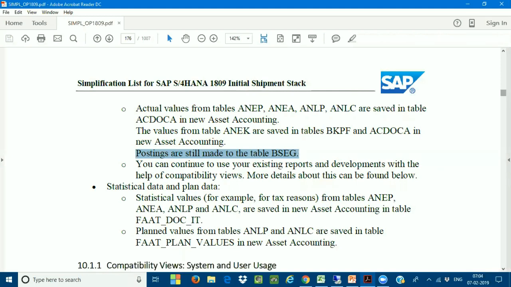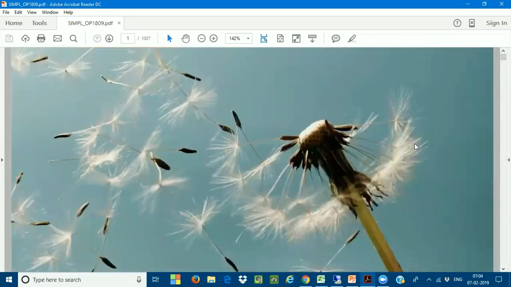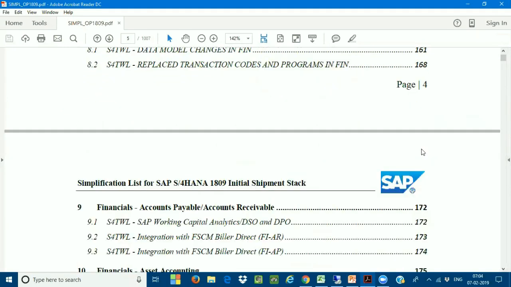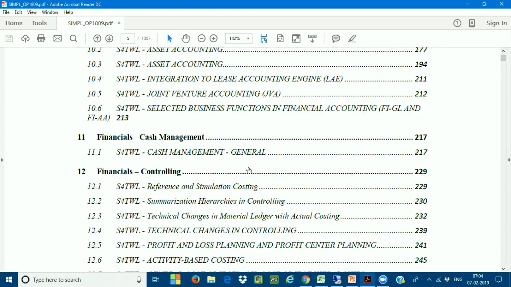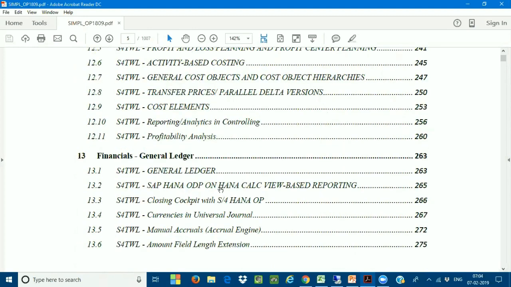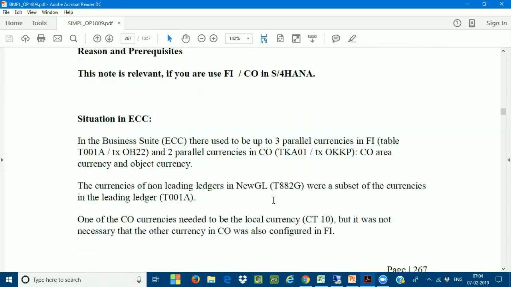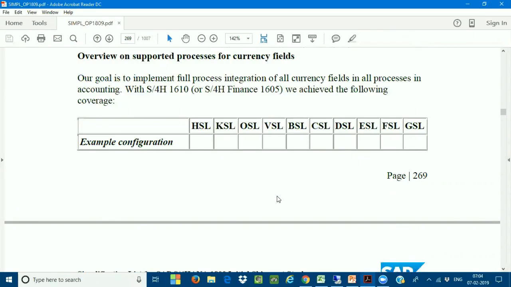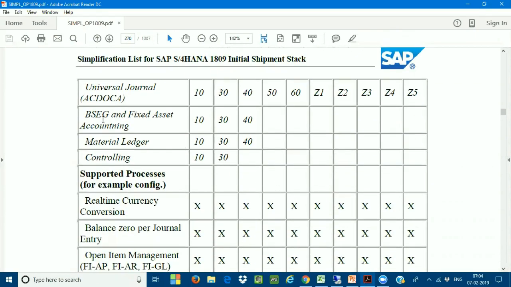Now I'll go to the currencies. Very, very important. See here. Just recap. When I go to the currencies in my universal journal entry table, this is the table we discussed in the last class, if you still remember, all of you, my dear friends. See here, BSEG and fixed asset accounting. Very, very important. How many currencies are we going to use? 3 currencies, 10, 30 and 40.